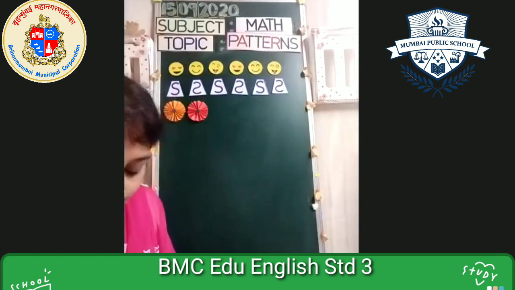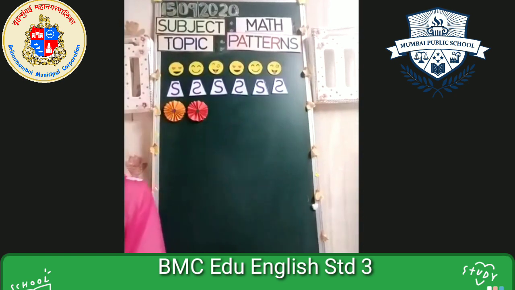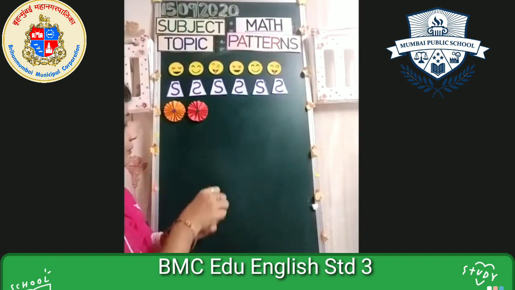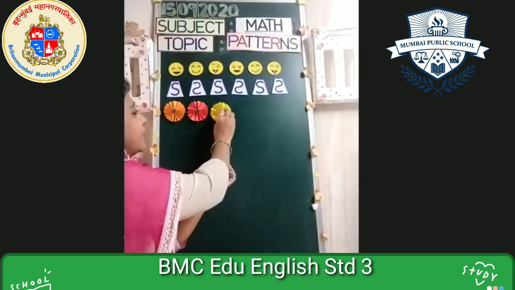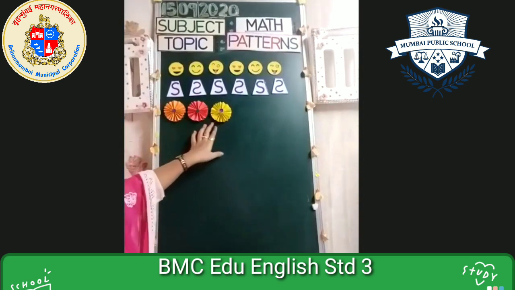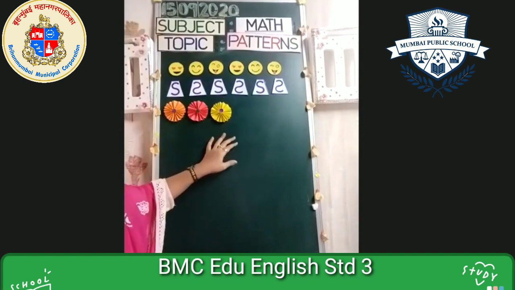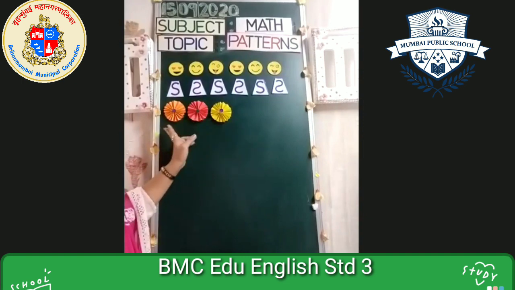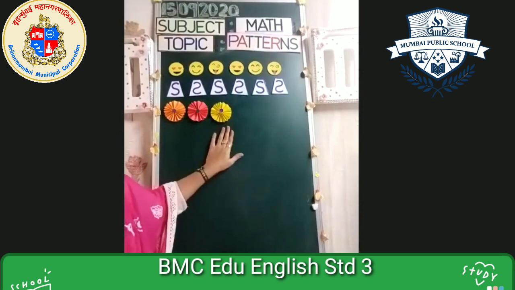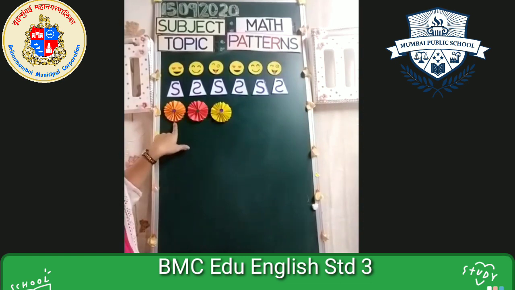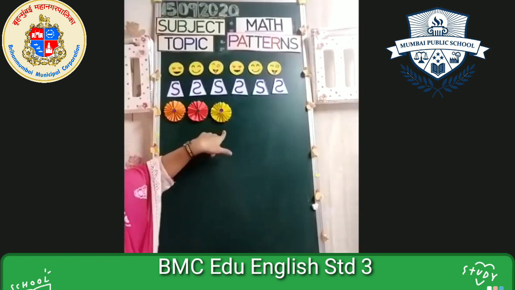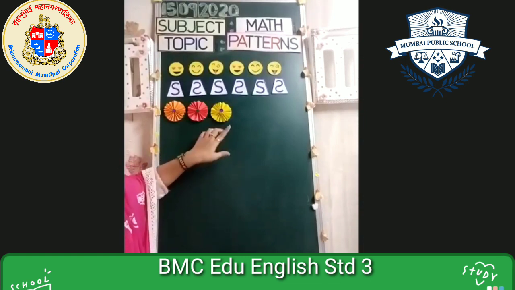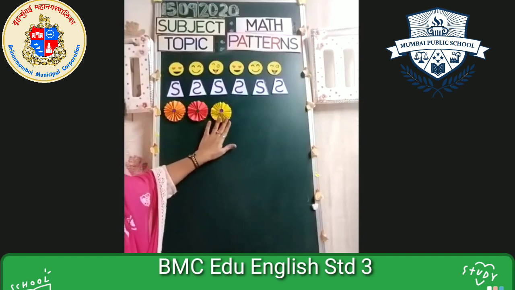Now what is this? Wait, I will show it to you. Which color is it? Yes, this is a yellow color flower. Now, can you see all these flowers are the same? Sizes are the same, shape the same, everything is the same, but what is different over here? Yes, colors are different. Can you see? This is orange color, this is red color, and this is yellow color. So a pattern can be in anything. It can be in colors also.